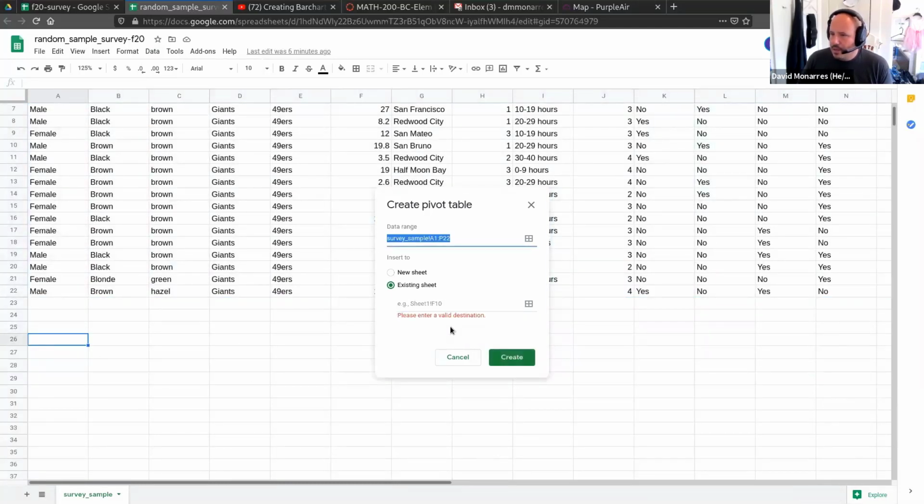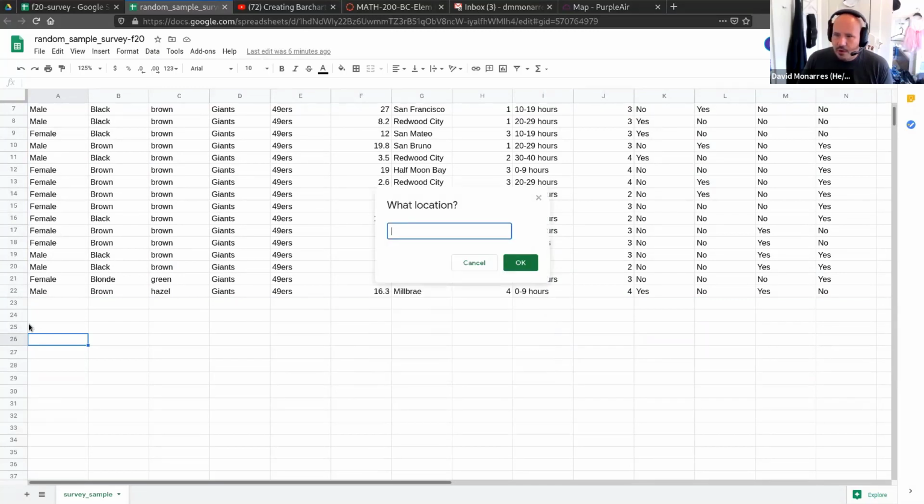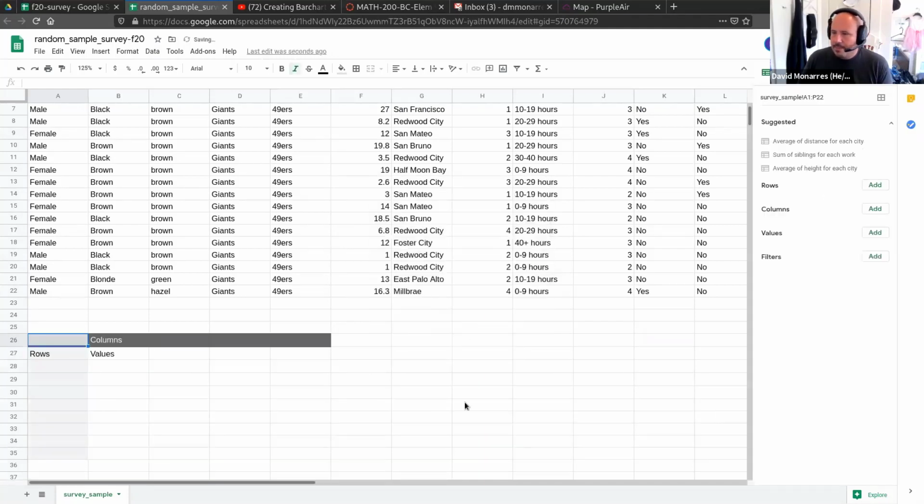Okay. Sometimes you have to actually click on this before you select a cell. And now I have this pivot table editor that I had before. So if you guys remember before, we just went to rows, and we went add, and we selected a variable that we were interested in.